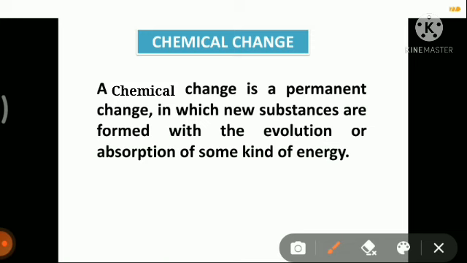Due to this, we will get a new substance whenever a change occurs. The original substance will completely get changed into a completely new substance. Sometimes either heat or light is released due to the change, or sometimes we have to give heat or light so that the change takes place. To understand this we will look at different examples.